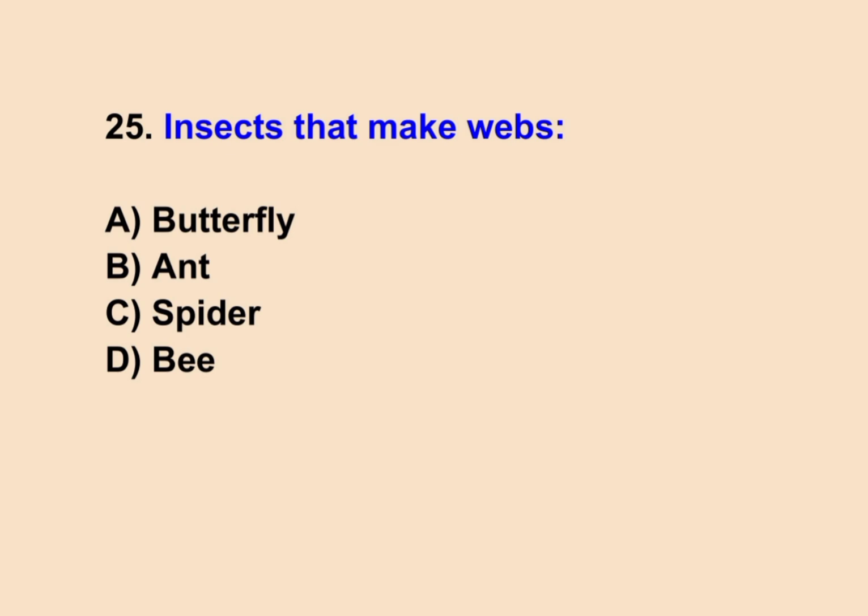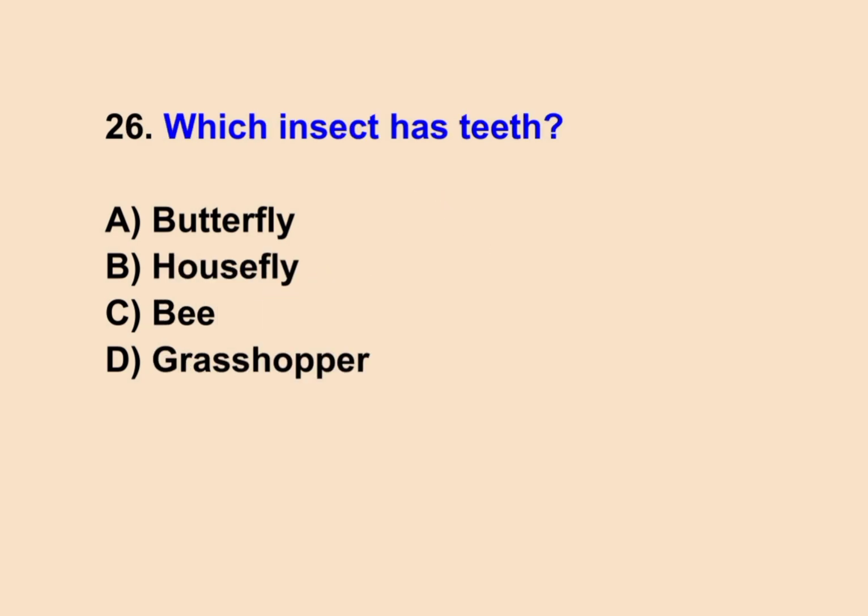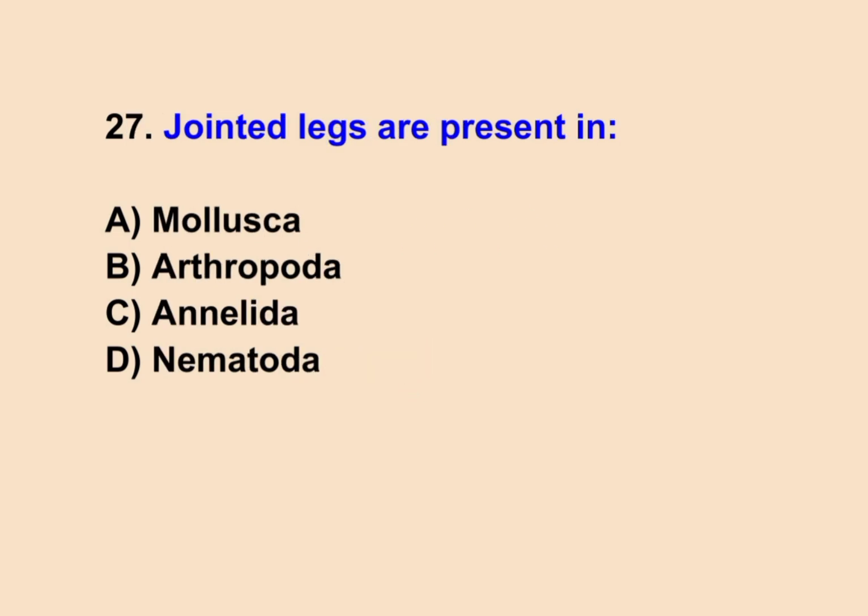25. Insects that make webs. Correct answer is C. Spider. 26. Which insect has teeth? Correct answer is D. Grasshopper. 27. Jointed legs are present in... Correct answer is B. Arthropoda.